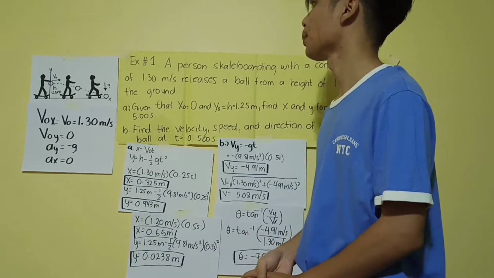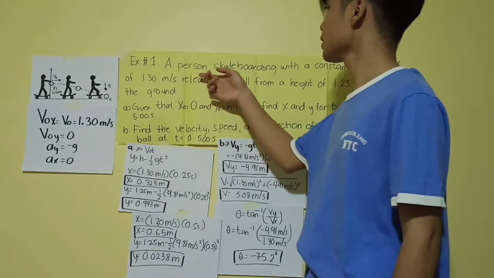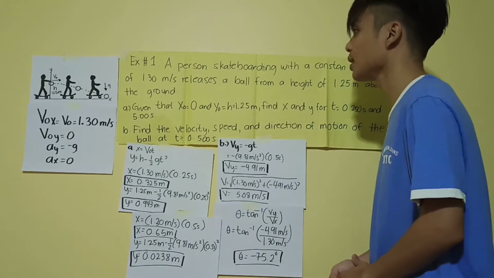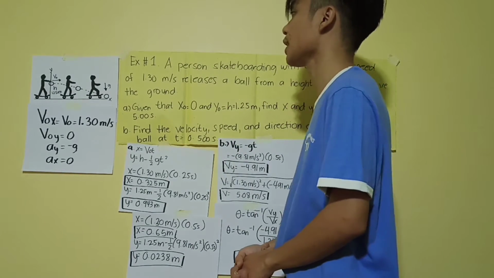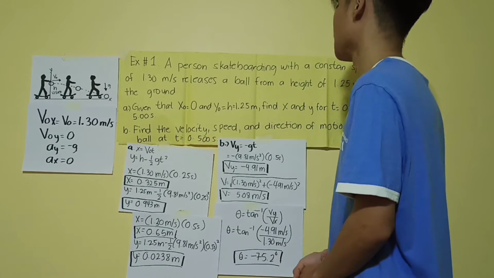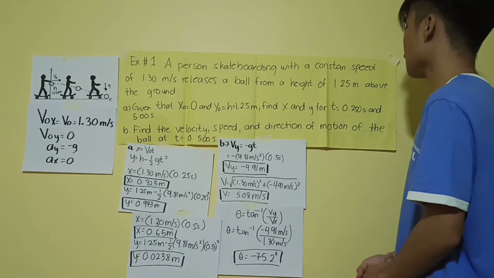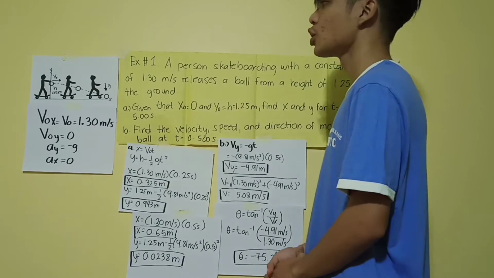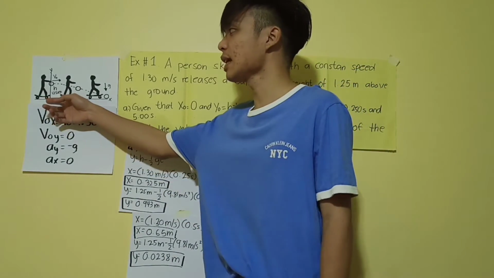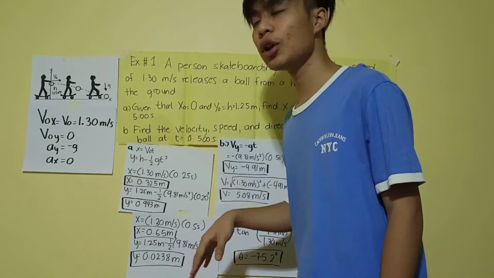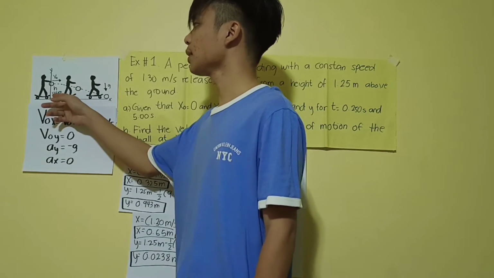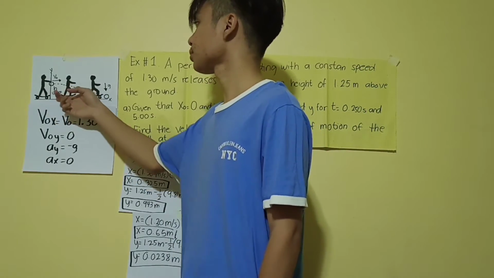So para sa ating problem number 1, a person skateboarding with a constant speed of 1.30 meters per second releases a ball from a height of 1.25 meters above the ground. So meron daw isang tao na nag-skateboard na nag-release ng ball 1.25 meters above the ground.